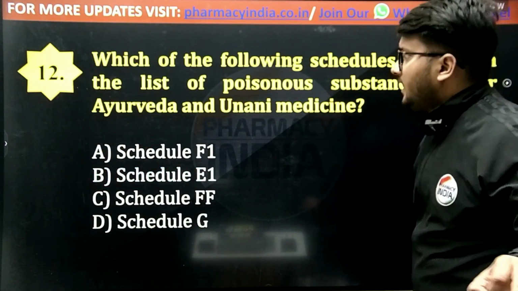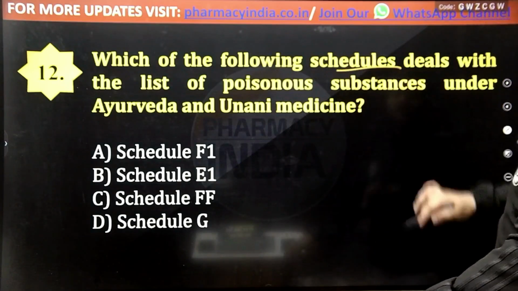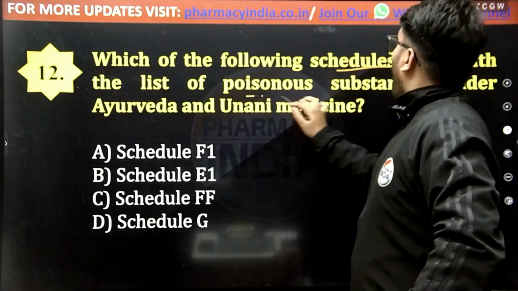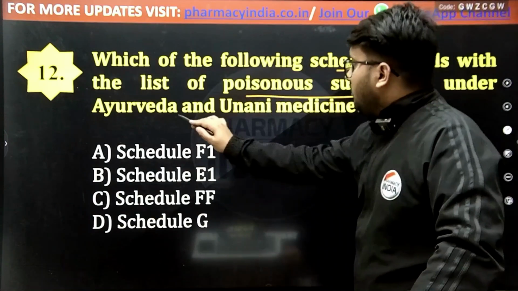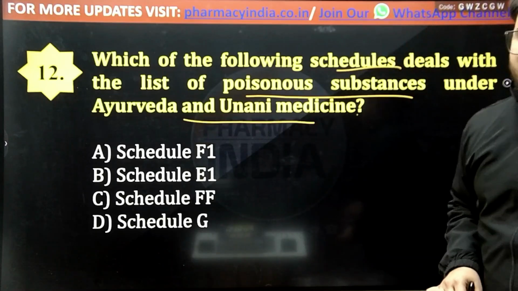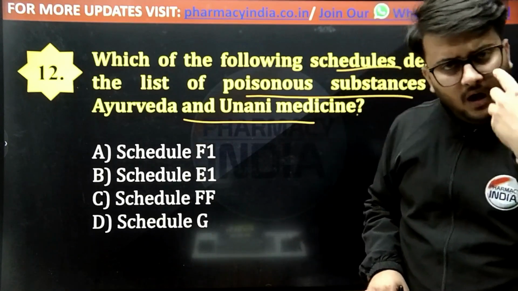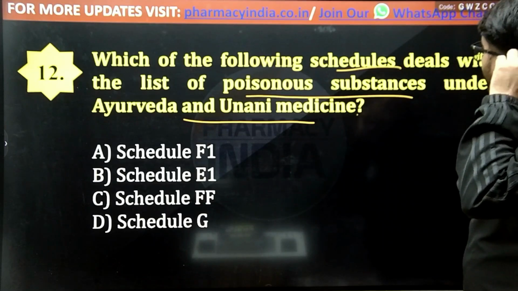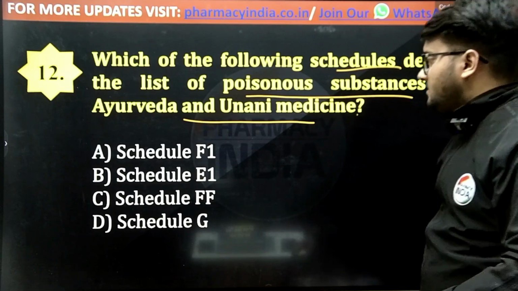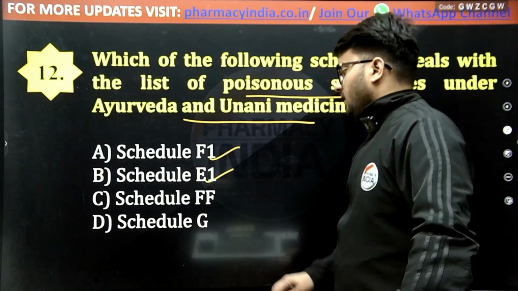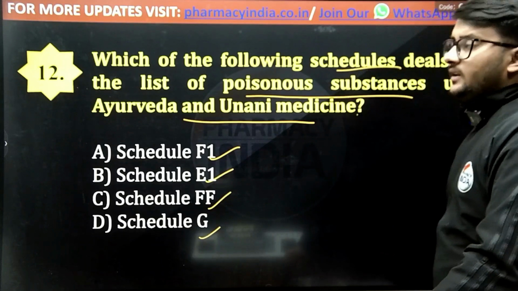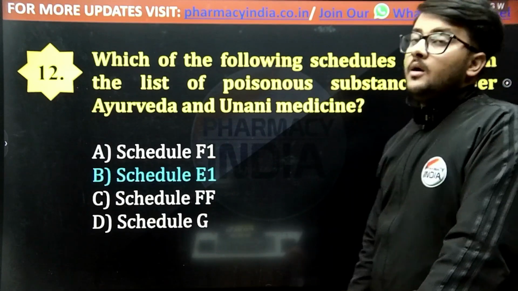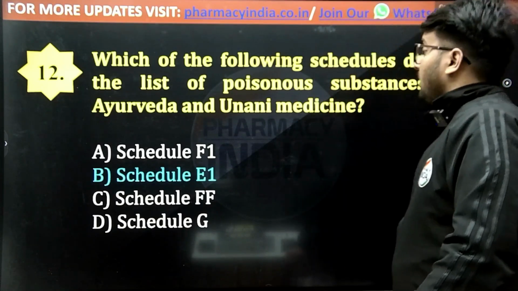The next question is: which of the following schedules deals with the list of poisonous substances under Ayurveda and Unani medicines? If we talk about the drugs under Ayurveda and Unani medicines, which schedule deals with the list of poisonous substances? Schedule F1, E1, FF or G? And the correct answer is Schedule E1, that is option B.